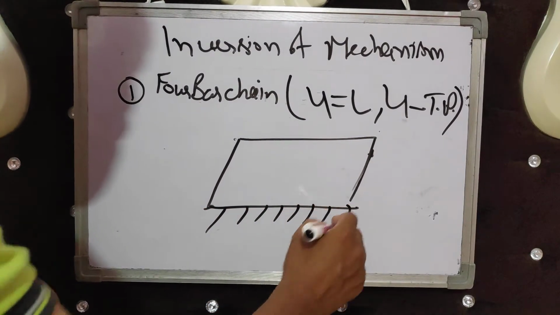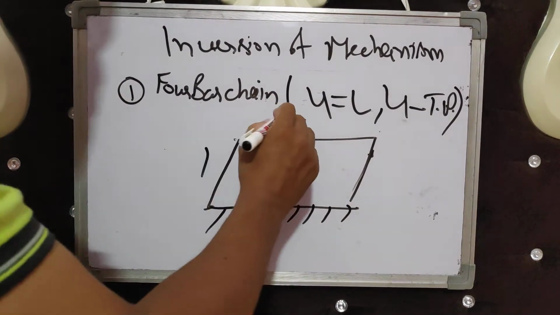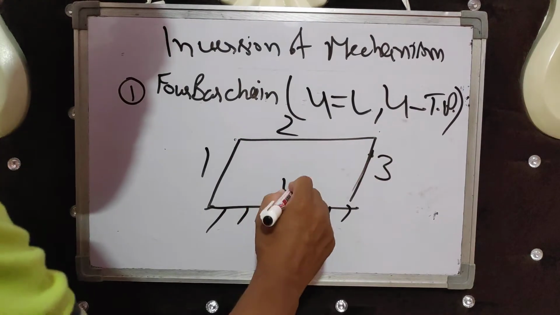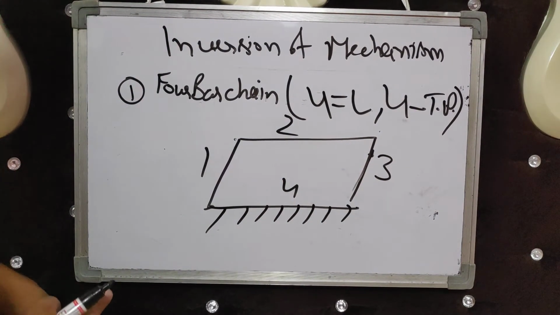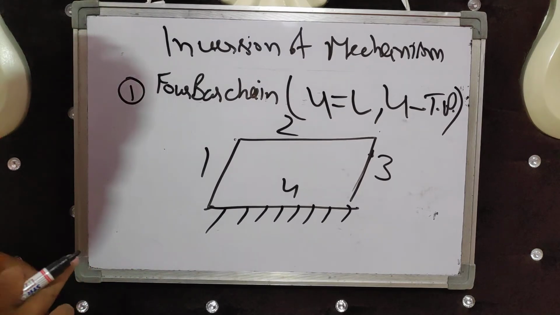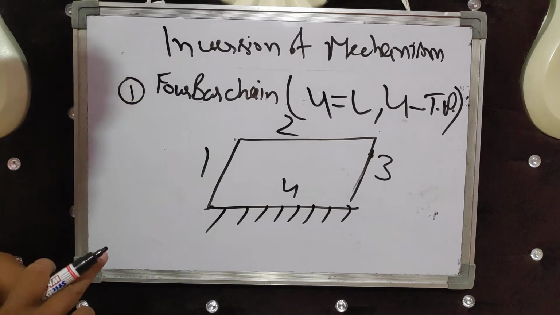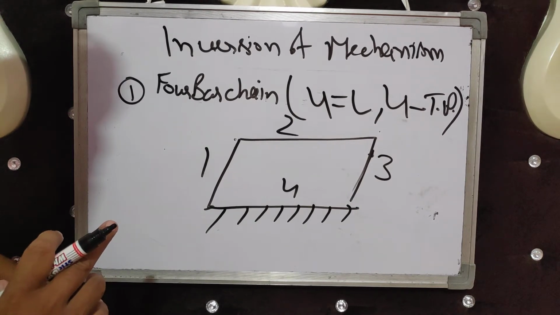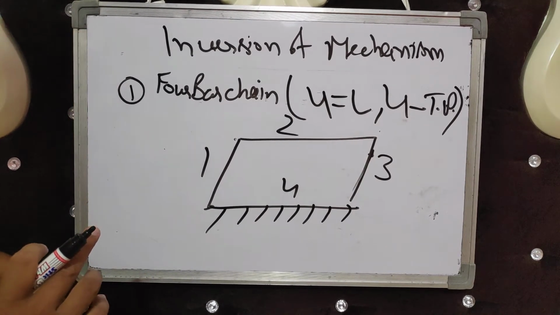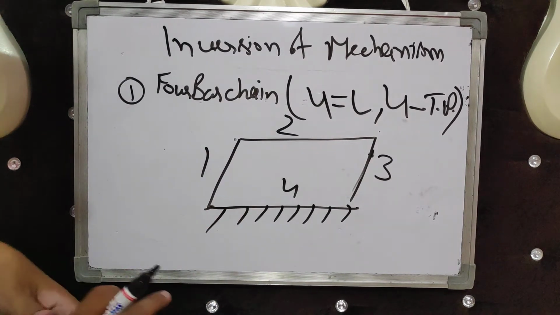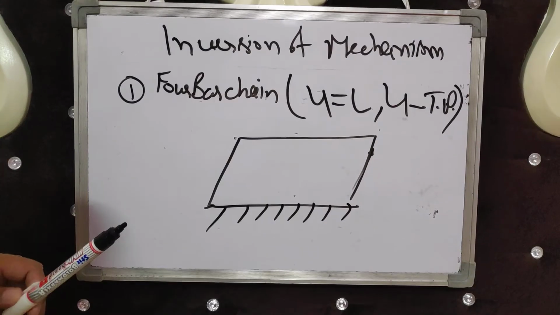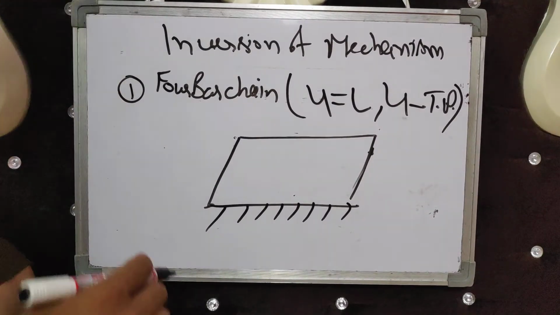One of them is fixed. 1, 2, 3, and 4. There are 4 links, and one of the links is fixed.